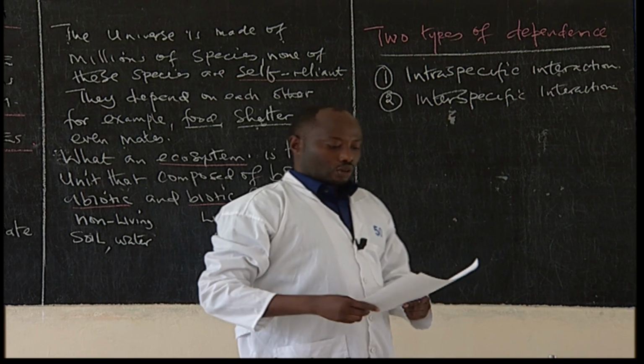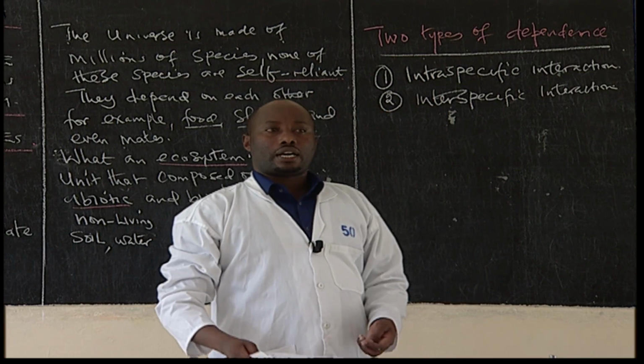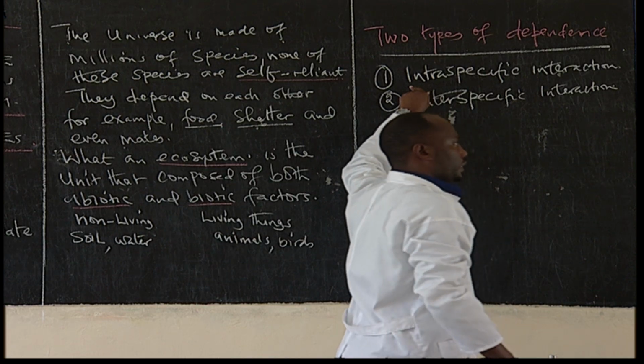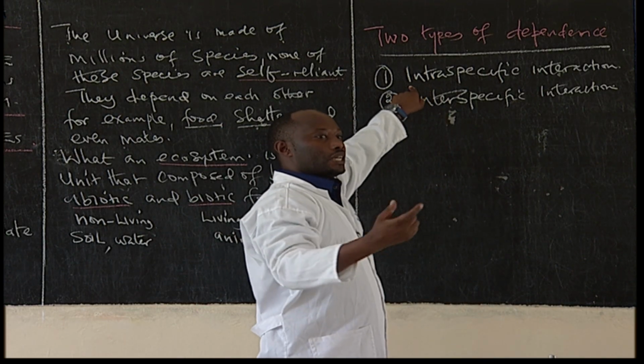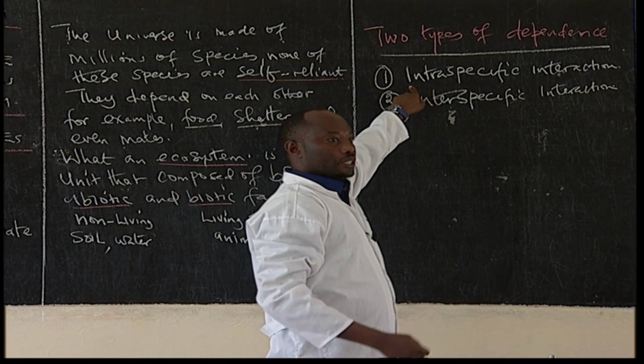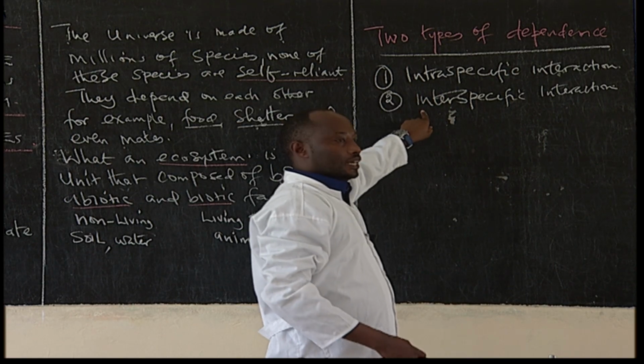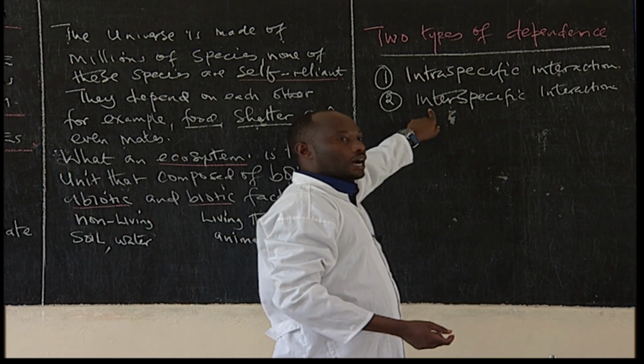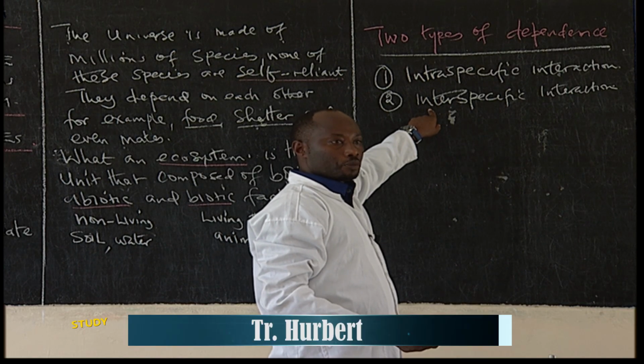Students, quickly, let's talk about what intra is. The word intra means same species. That is an interaction that appears between the same species. Then inter, that is an interaction or dependence where the species are different, not of the same species.